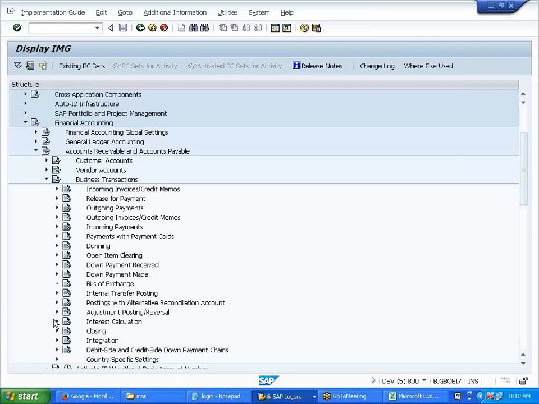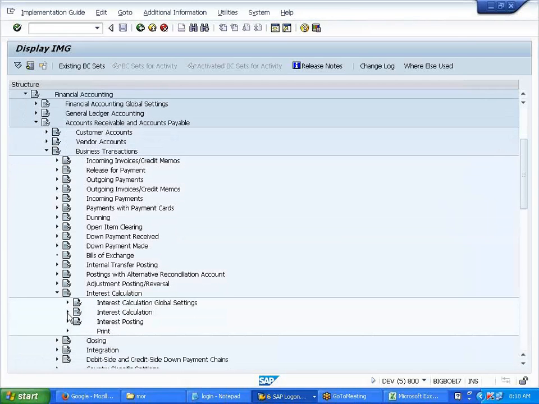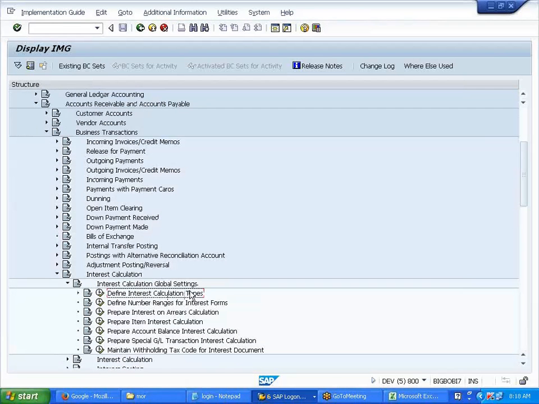See, business transaction, interest calculation. We already did this. Define interest calculation types, right? What is the interest calculation type for the customer side? P, right? S is for balance. For this calculation type, we have assigned an indicator, right? One we have given AD, one we have given AI.